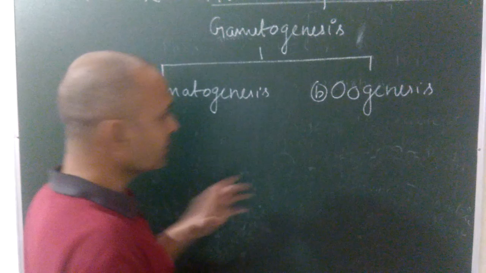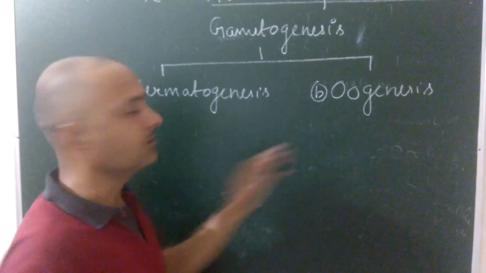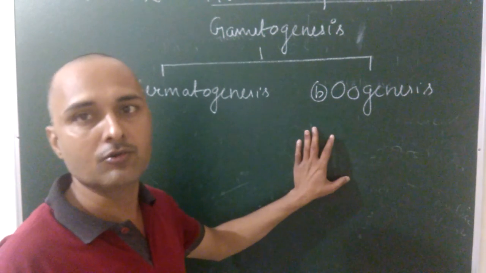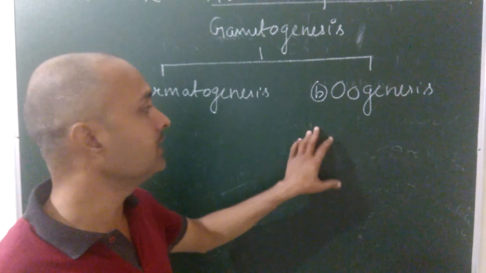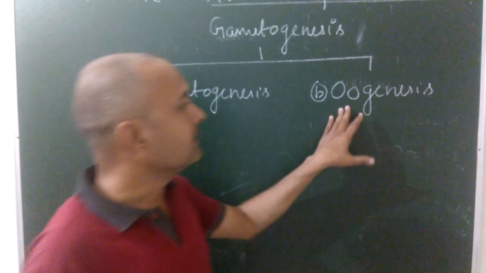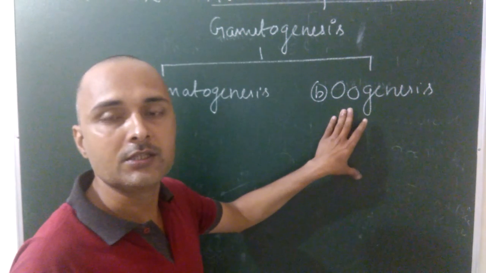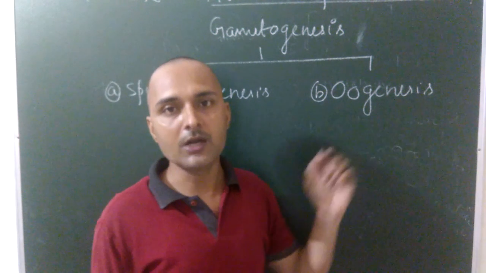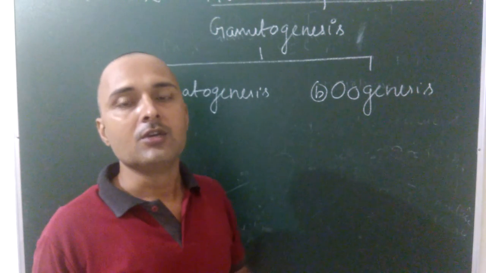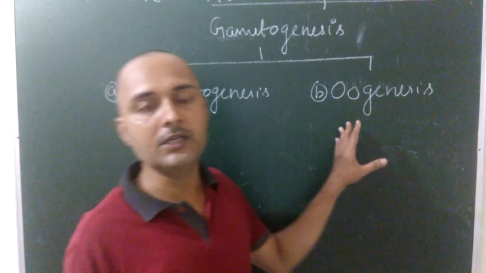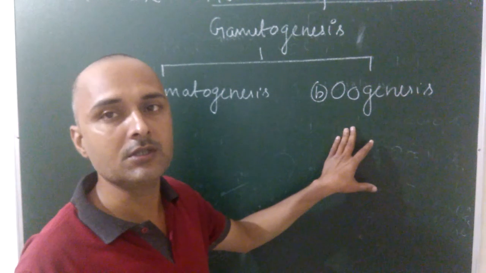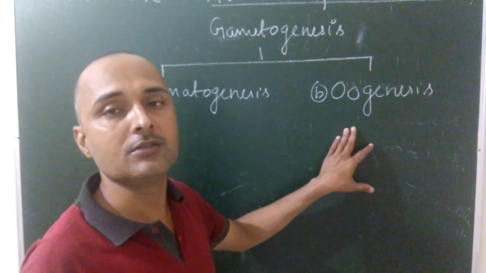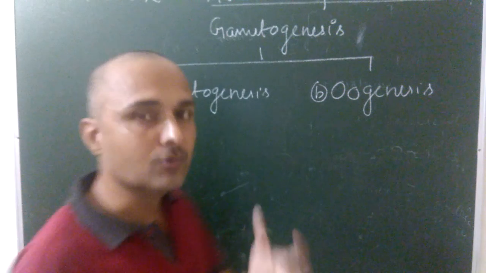First of all, you have to know what we mean by the term oogenesis. The process of development of egg or ovum, or female gamete, from the germ cells of the ovary, known as oogonia, is known as oogenesis. Once again, what do we mean by oogenesis? The process of formation of the female gamete, that means egg or ovum, from the germ cells of the ovary, known as oogonia, is known as oogenesis.